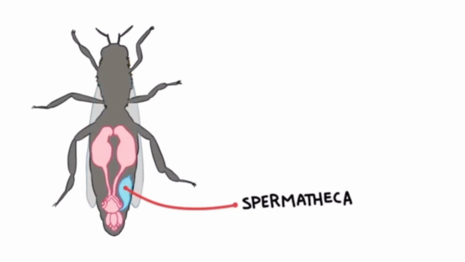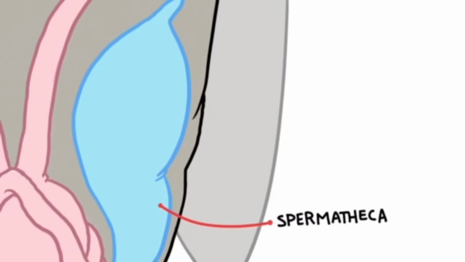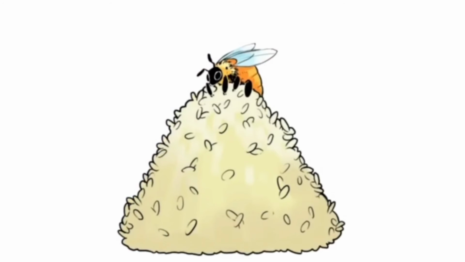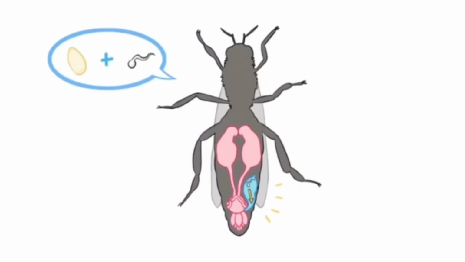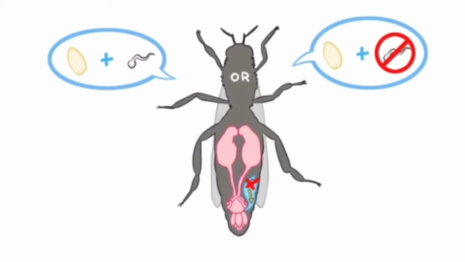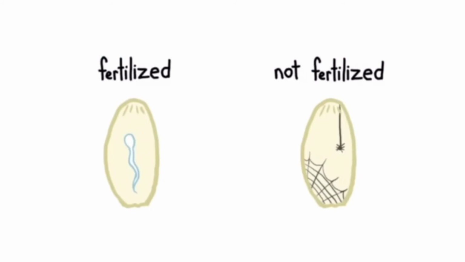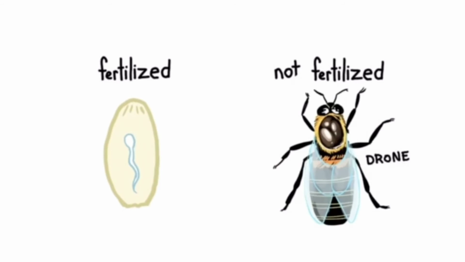Queen bees have a spermatheca on their side, where they store thousands of sperm for later use. She will go on to lay about 2,000 eggs in spring and summer. The queen decides whether or not to release sperm from the spermatheca, where she releases an oocyte from her own ovaries. In honeybees, sex is determined by the fertilization or non-fertilization of eggs, rather than the presence of sex chromosomes.